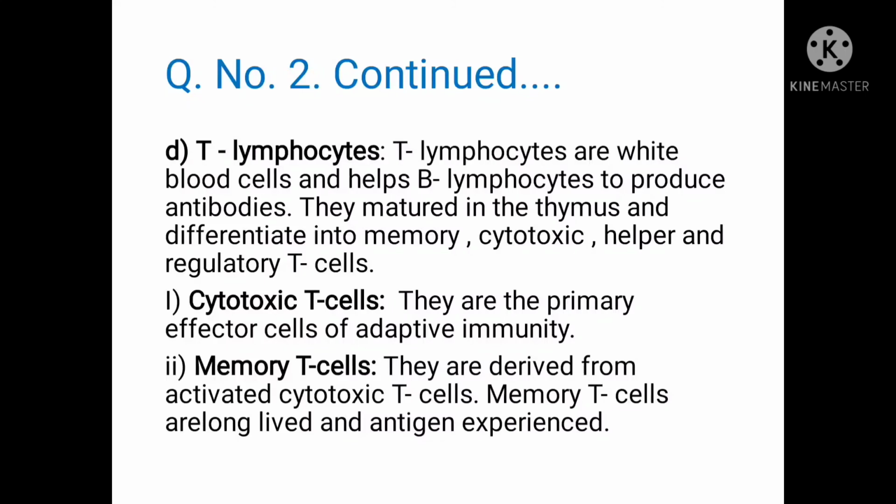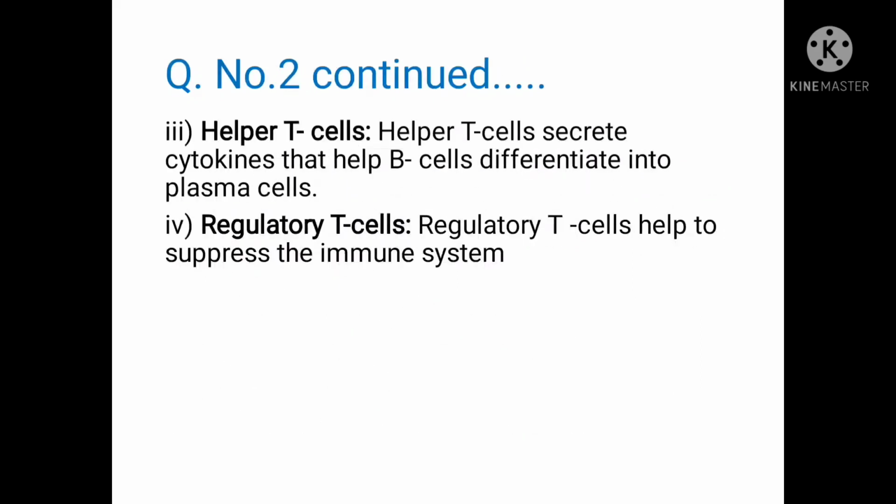Cytotoxic T cells. They are the primary effector cells of adaptive immunity. Memory T cells. They are derived from activated cytotoxic T cells. Memory T cells are long-lived and antigen experienced. Helper T cells. Helper T cells secrete cytokines that help B cells differentiate into plasma cells. Regulatory T cells. Regulatory T cells help to suppress the immune system.